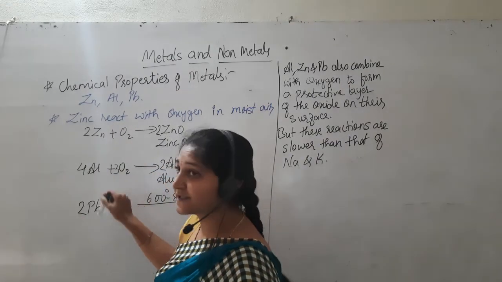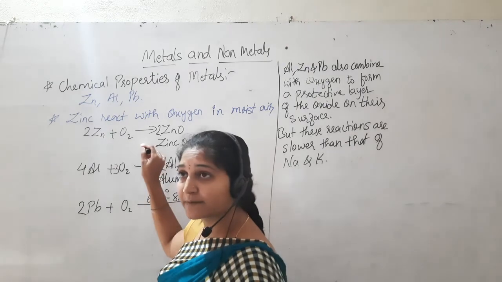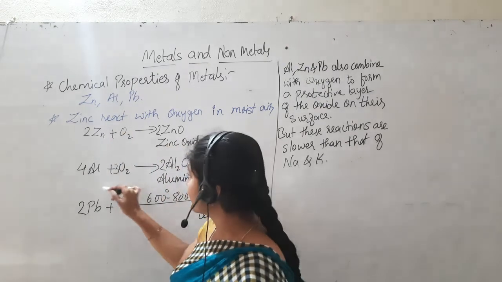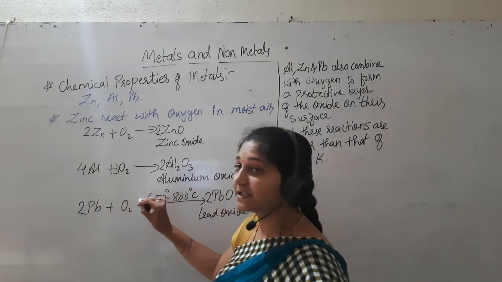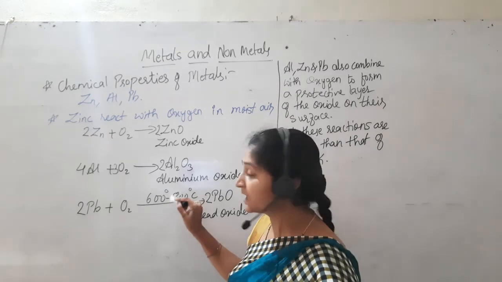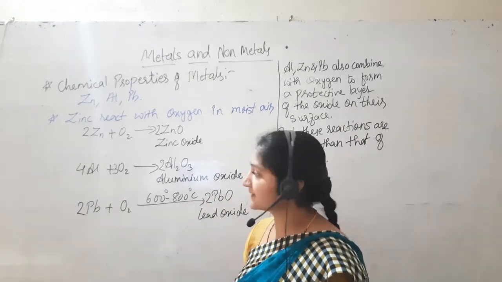Then in the second group we studied these three metals, which react at ordinary temperature only, in moist air. Only here, for lead to form lead oxide, some temperature should be maintained. How much? 600 degrees Celsius to 800 degrees Celsius.